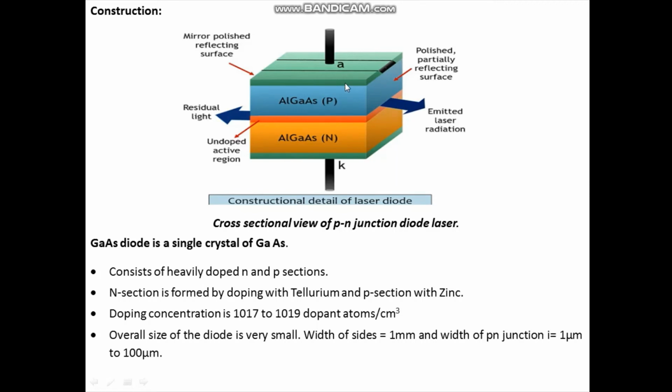We have top and bottom surfaces of this gallium arsenide semiconductor diode laser. The top and bottom surfaces act as electrodes, which are connected to the external DC supply.